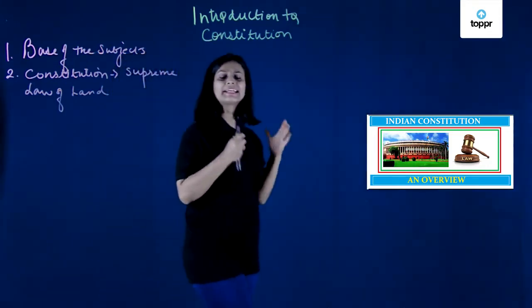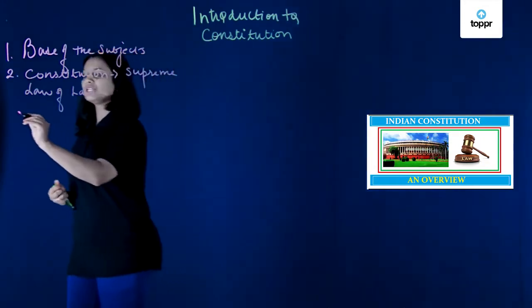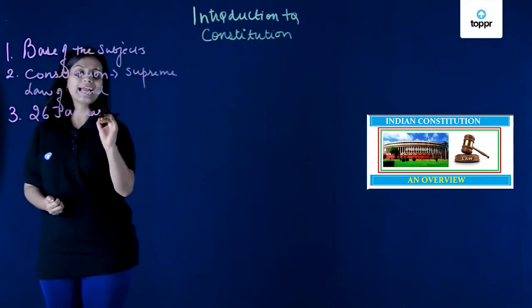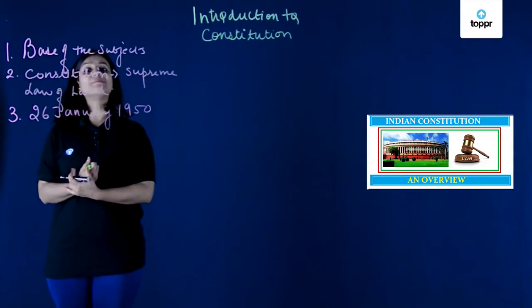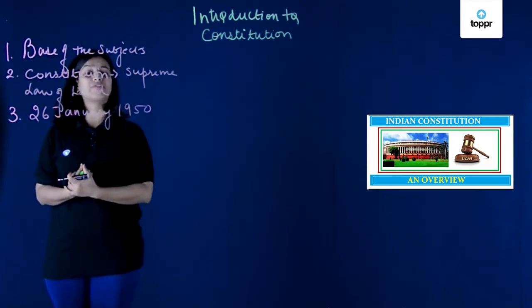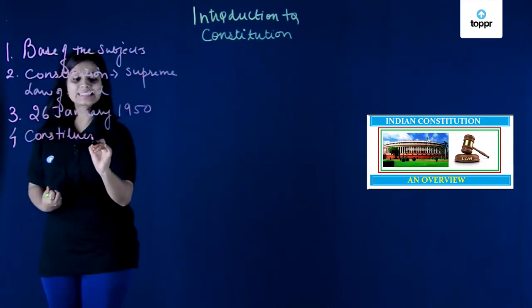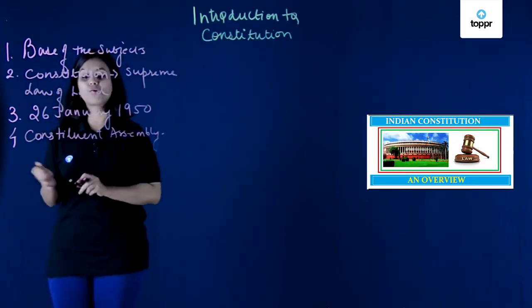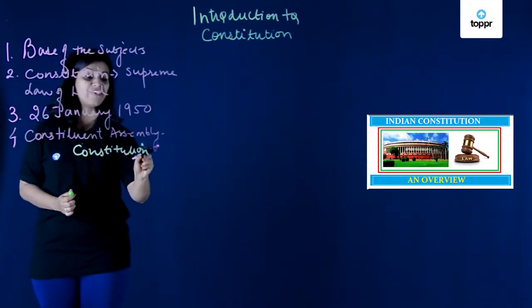Already being told that it is the ultimate document, it is the supreme document. This document actually came into force on 26 January 1950. However, the preamble and the other elements of the Constitution, the supreme law of the land, were already constructed by the body of the Constituent Assembly. This is the body which actually led to the formation of the Constitution. You know, the Constitution is a huge document. It is a very huge document.